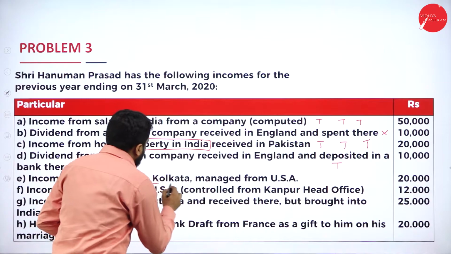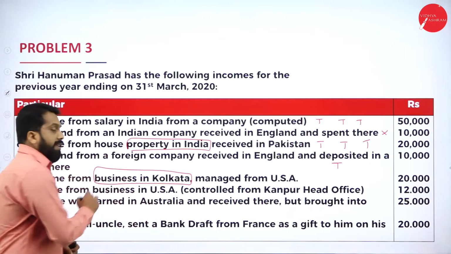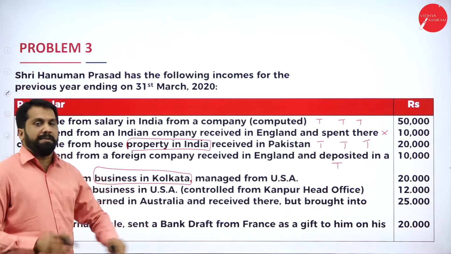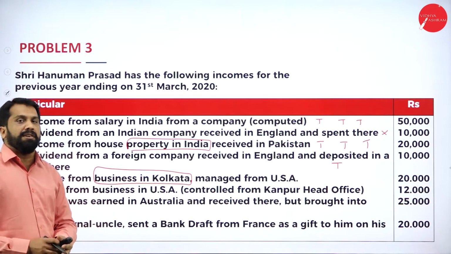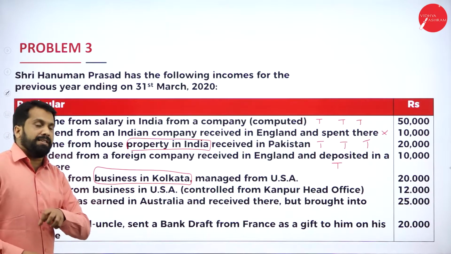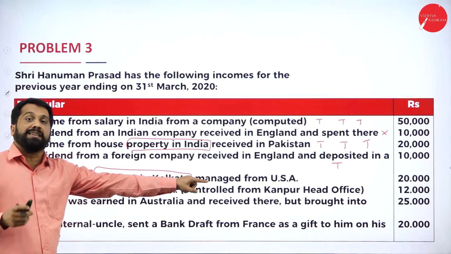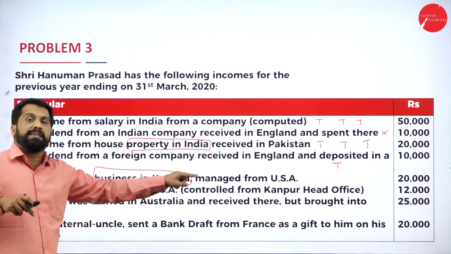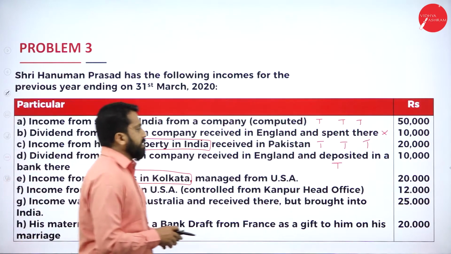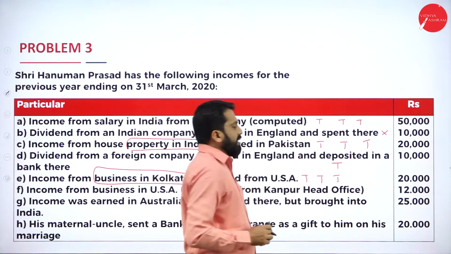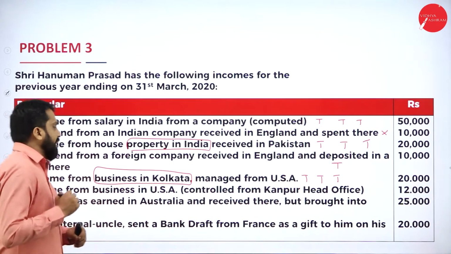See, business where? In India. Where is your business? In India. Further information is not required. Why? Because whatever income earned, it is in India. It may be received in USA, but earned in Kolkata, earned in India. So very simple. Taxable, taxable as well as taxable.